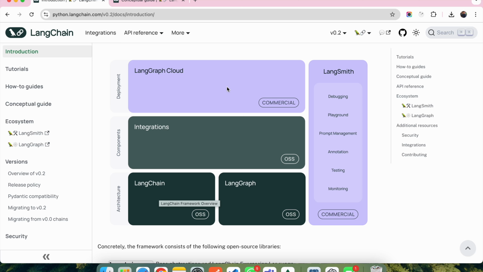And they have another service called LangSmith that will be used for debugging and monitoring and evaluating your LLM application performance. And they have even created a framework like LangServe to directly deploy your application as a REST API or any other form of API. So they have a proper ecosystem to build your application.